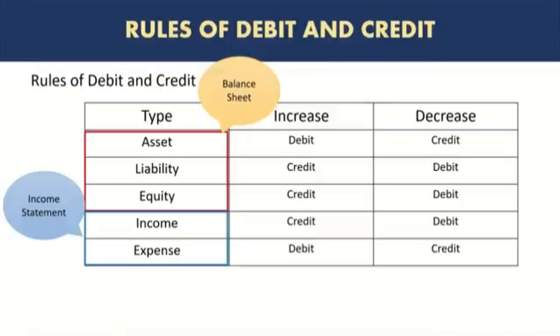So now we will go back to the rules of debit and credit. I think we have developed a very good understanding of assets, liabilities, equity, income, and expenses. We've also learned some of the key accounting principles. We already know the rules of debit and credit. So I think it's a good time to do some practice on the accounting entries. And after we have done that practice, we'll look at the flow of accounting entries into general ledger, trial balance, and finally financial statements such as balance sheet and income statement.